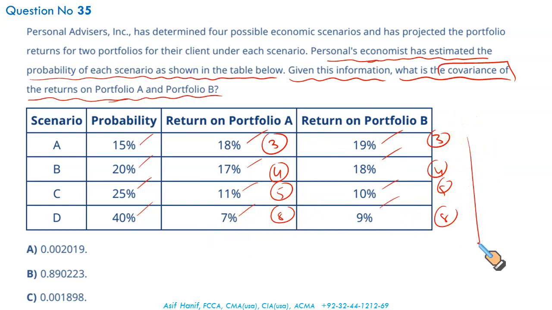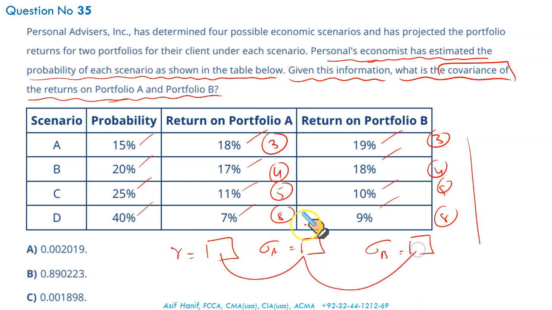Once you enter, you need to calculate 2 things. You need to calculate the standard deviation of A, standard deviation of B, and the coefficient of correlation R. We know covariance is just the multiplication of these 3. If you calculate the standard deviation of A, the standard deviation of B, and the coefficient of correlation, multiplying all this will get you the same result. But as I said, it could be a little messy for you to enter this data repeatedly.